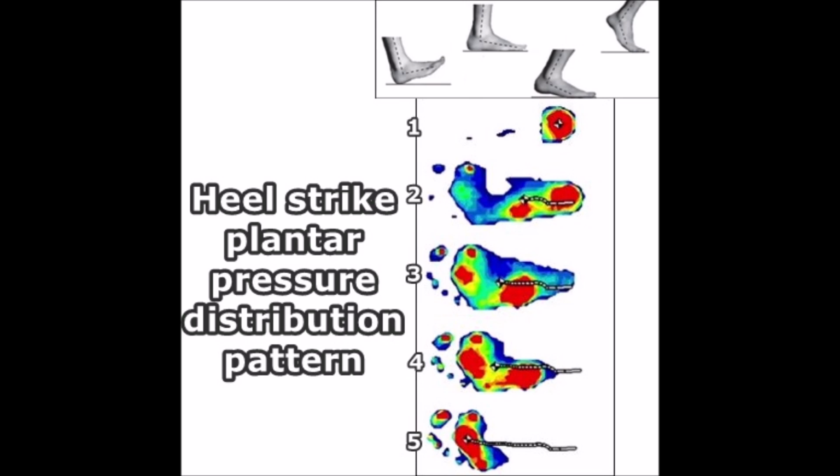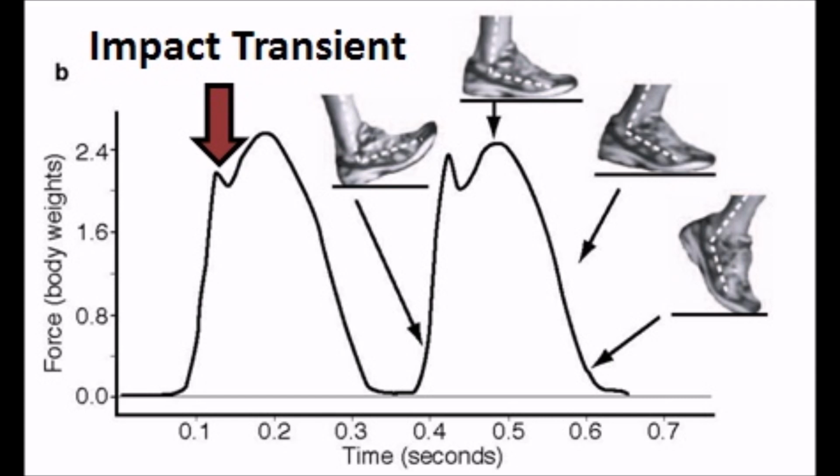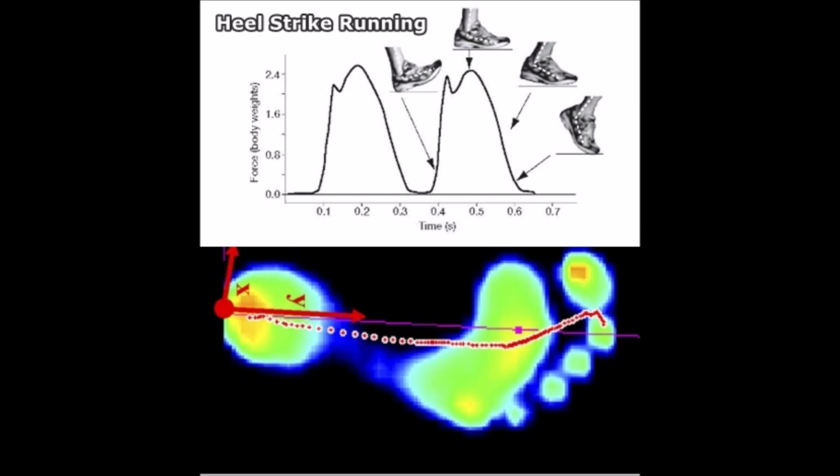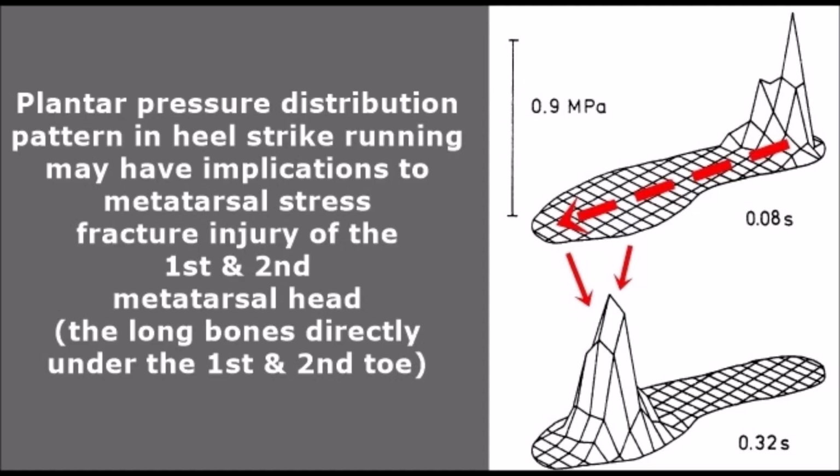But it's at this point during the initial contact phase on the heel that generates an impact spike that produces high stresses on the heel, and this high stress travels over the foot as soon as the foot rolls over the heel, over the arch, and onto the toes, whereby the intensity of the heel strike impact peak is the main driving force behind the increases in plantar pressure that travels from the heel and ends up piercing through the first and second metatarsal head just under the first and second toe, causing plantar pressure to abnormally disperse in very high volumes in this particular area of the forefoot.